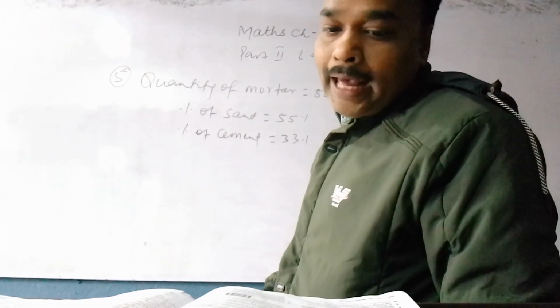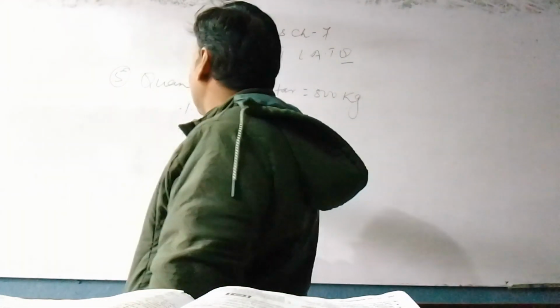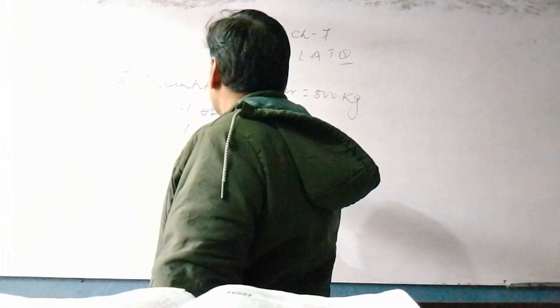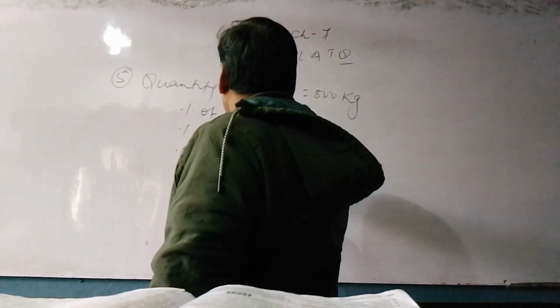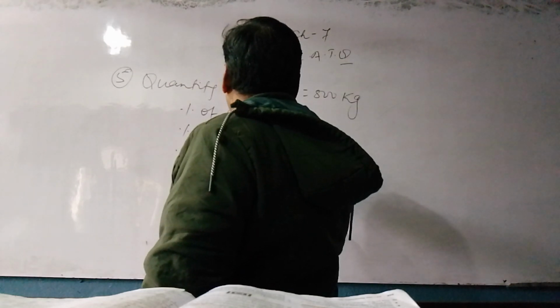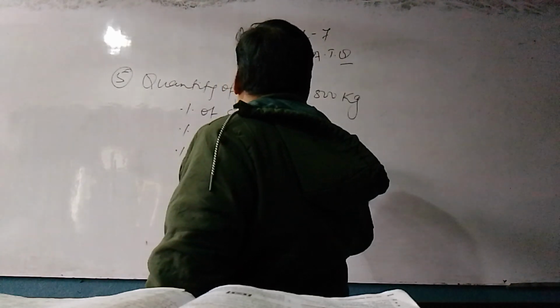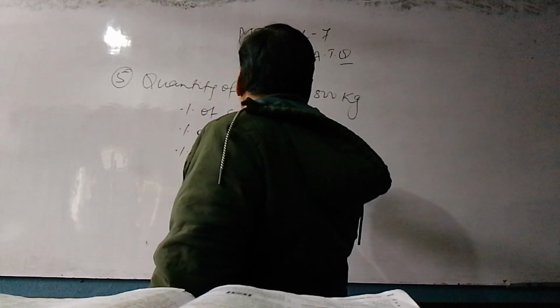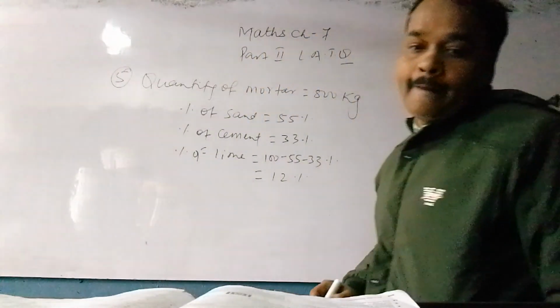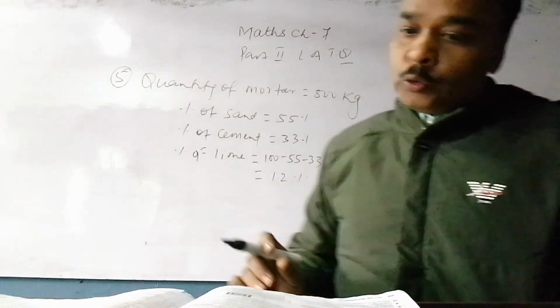Then percentage of lime is equal to rest are lime. Then percentage of lime is equal to 100 minus 55 minus 33 is equal to 12%.